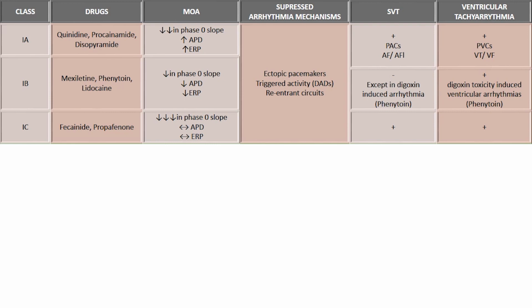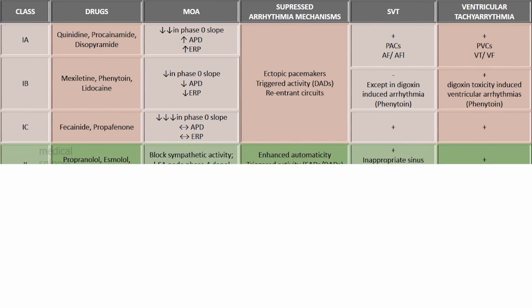Class 1B drug lidocaine is useful only in ventricular arrhythmias. It is not useful for supraventricular tachycardias. The only drug in class 1B used to treat SVT is phenytoin, that too only for digoxin-induced SVT. Phenytoin is also used to treat ventricular arrhythmias due to digoxin toxicity. Class 1C drugs are useful to treat both SVT and ventricular tachyarrhythmias.